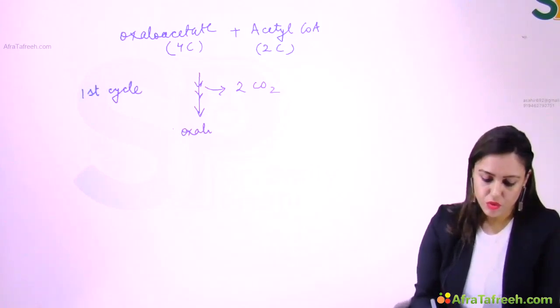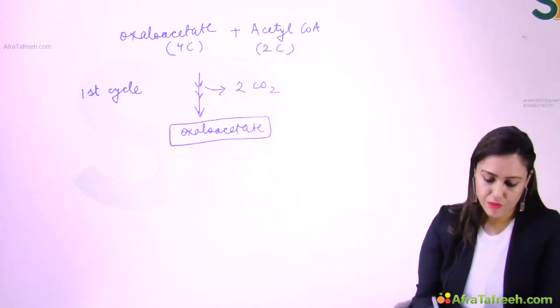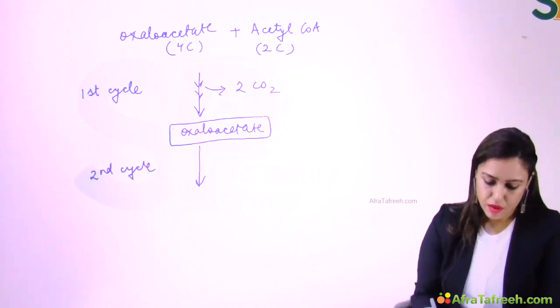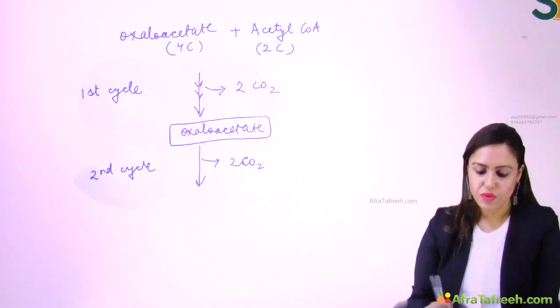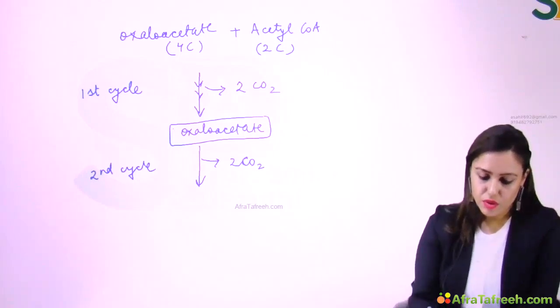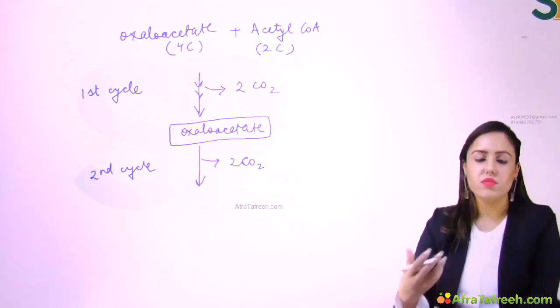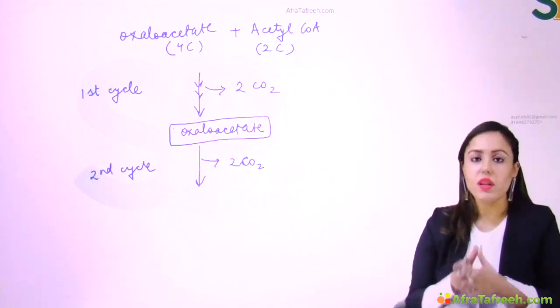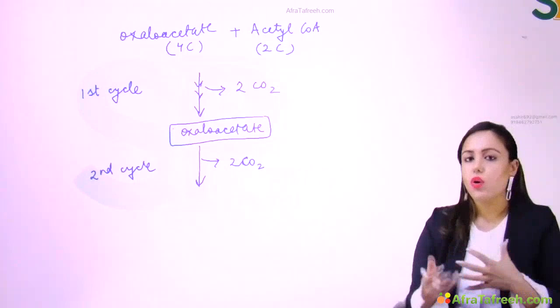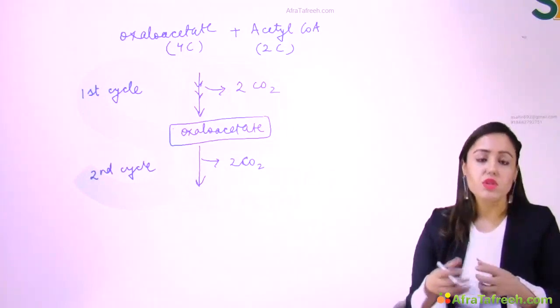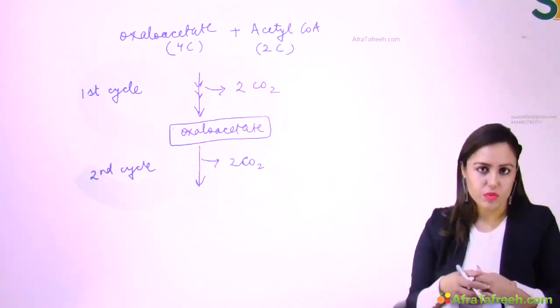In the end, again oxaloacetate is formed, and in the second cycle, again 2 carbon dioxide are removed, right? So let's say we are carrying out TCA reactions in the lab in vitro, so we can give colors to the carbons, right?